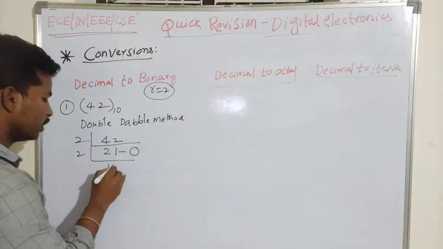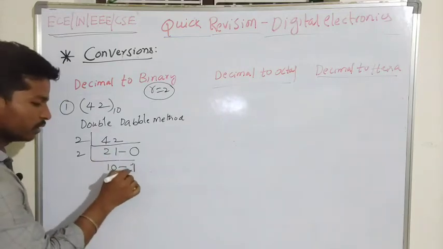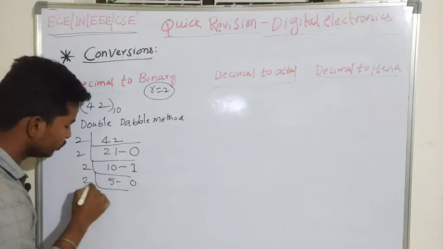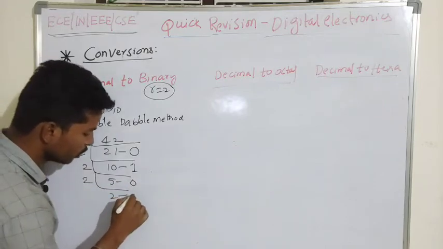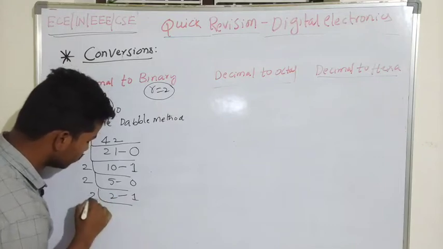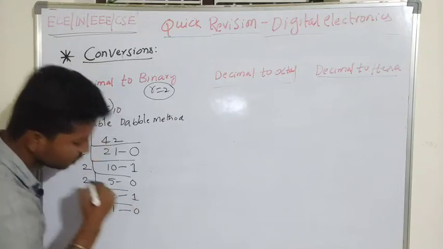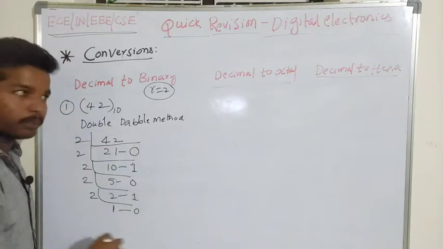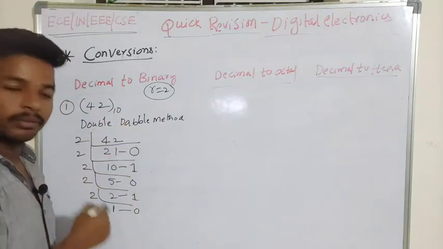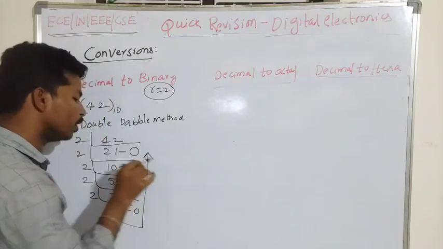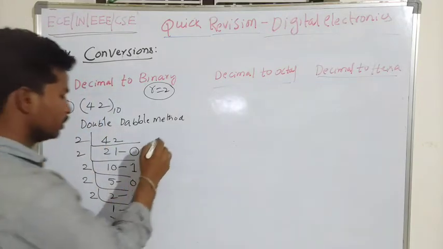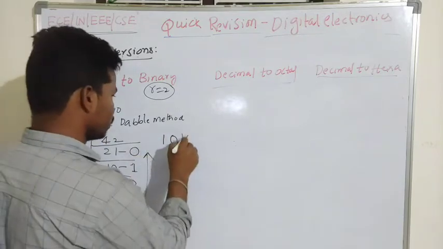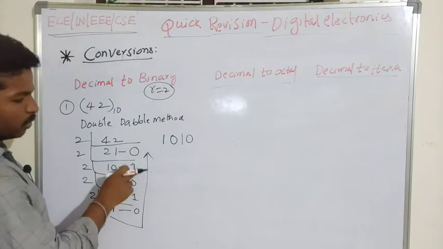So 10 will have a remainder of 1. 2 5s are 10, the remainder is 0. 2 2s are 4, the remainder will be 1. And 2 1s are 2, the remainder is 0. So I know how to represent the number: I have to consider the remainders from bottom to top, giving the digits 1 0 1 0 1 0.